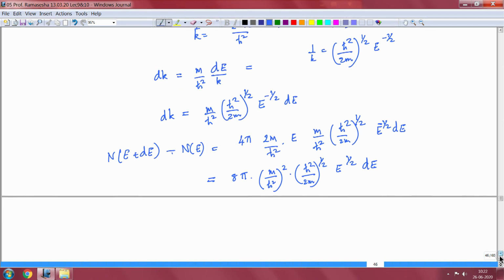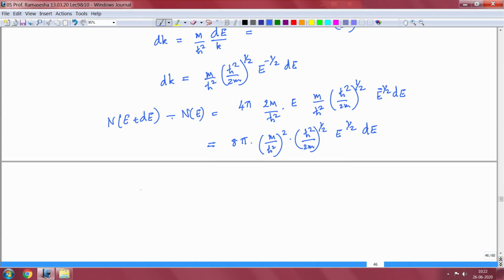Okay, so this one, N(E plus dE) minus N(E), is actually dN(E), is equal to, now we can actually simplify it. So if I want to simplify it, I will take 8 pi m by h cross squared to the power squared into h cross squared by m to the power half into 1 upon square root of 2 into E to the power half dE.